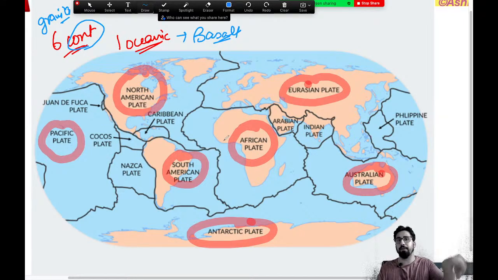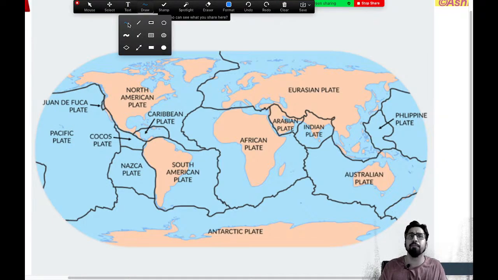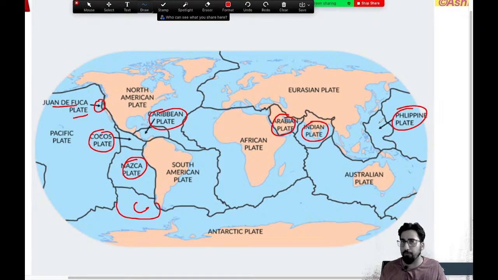These are all tectonic plates. These are all lithospheric plates. Now you can see, this is how the lithosphere is broken into parts. It is not continuous, like I told you. It is broken into different parts. And then there are so many minor plates that we have. Minor plates include the Juan de Fuca plate, Cocos plate, Caribbean, Nazca. There is one more called Scotia here, Arabian, Indian. There are also the Philippine plates.